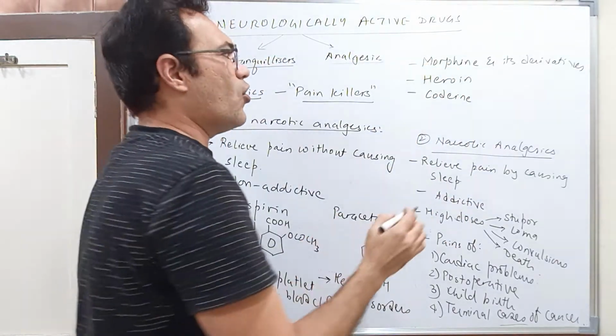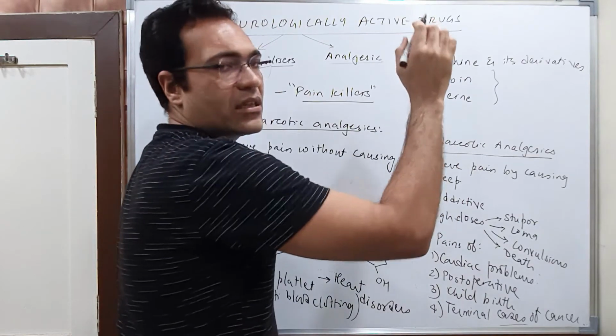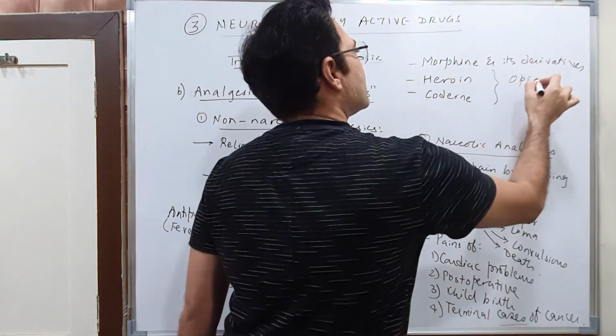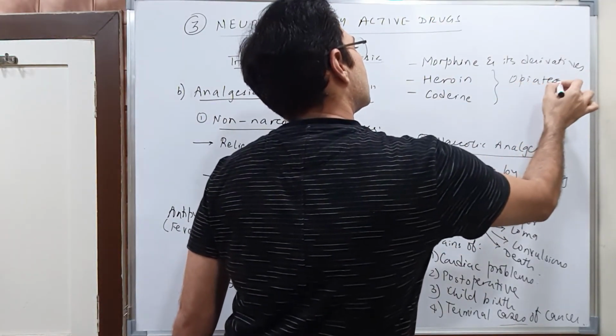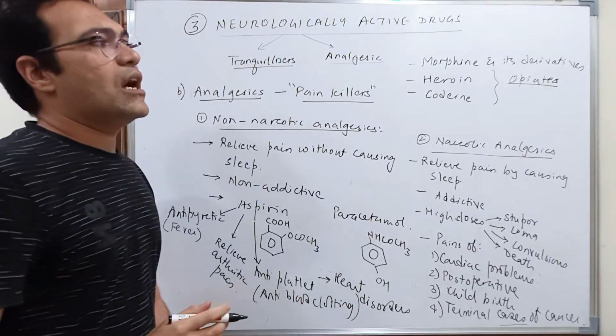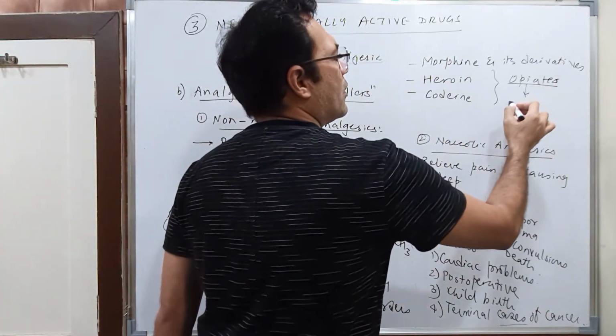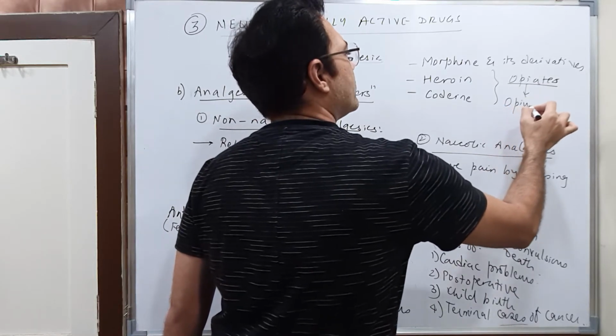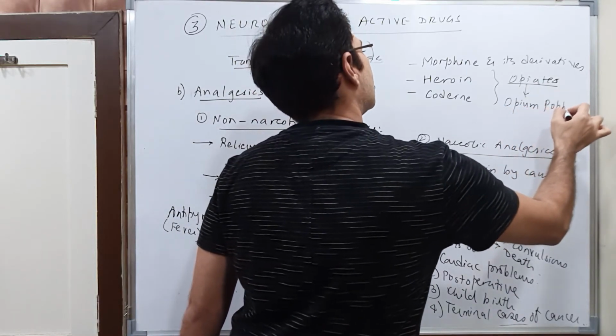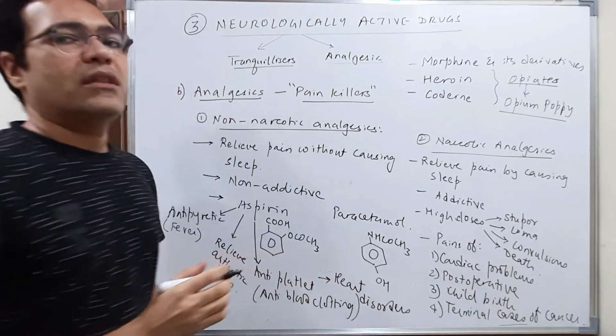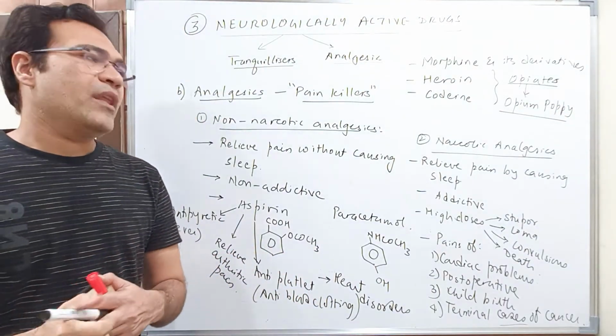Okay, all these things are known as opiates because they are obtained from opium poppy. Okay, they are obtained from opium poppy.